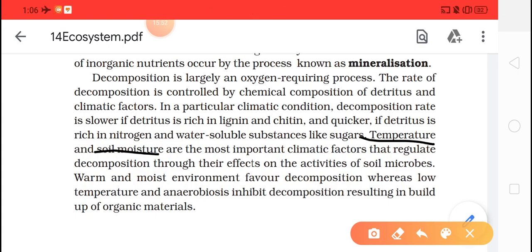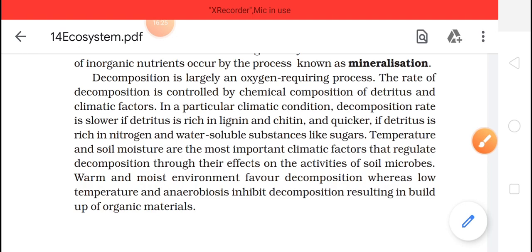You must have seen that if you have a damp area where the moisture is maximum and the temperature is low, in that area spoiling or degradation takes place faster as compared to an area where the temperature is high and it is exposed to sunlight. So in that area the process of decomposition will be slower.